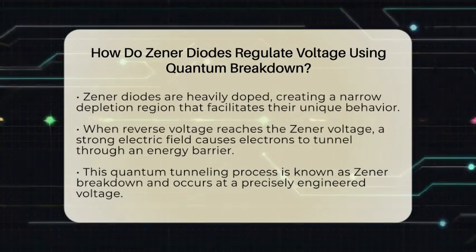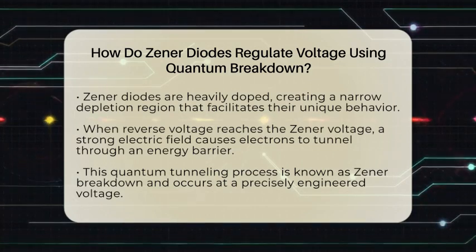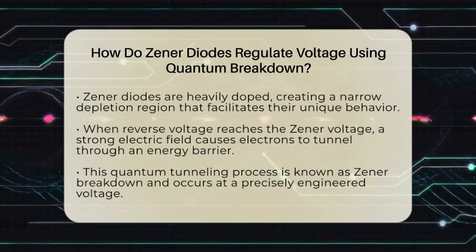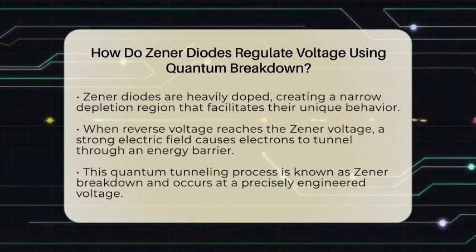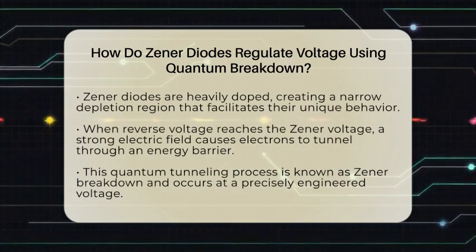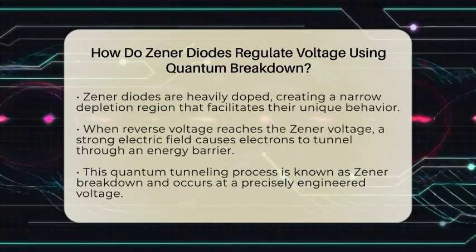This tunneling allows electrons to pass from the valence band of the p-type material to the conduction band of the n-type material. This tunneling effect is what we call Zener breakdown. It happens at a precise voltage, which is carefully engineered during manufacturing. Because of this, the diode maintains a nearly constant voltage across its terminals, even if the current through it varies.